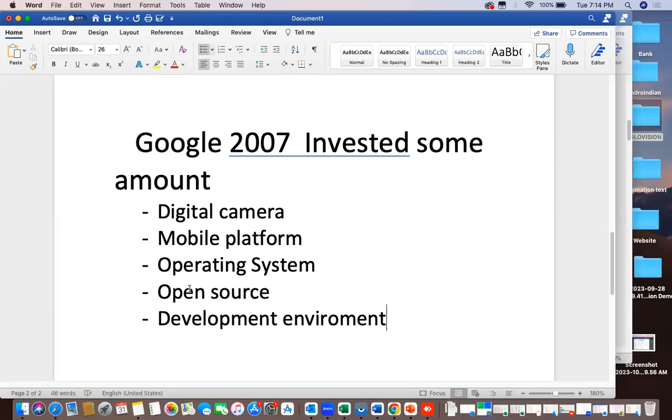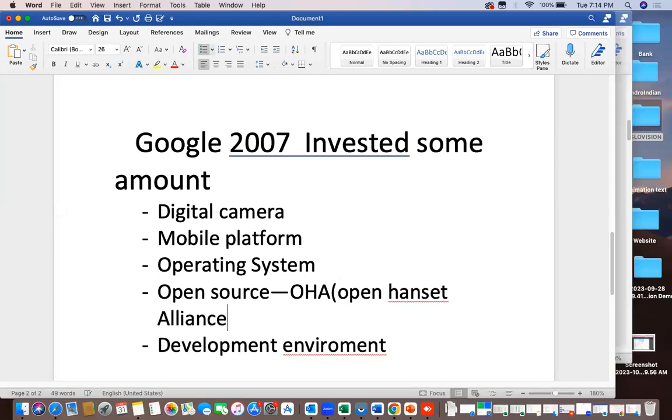Now, why this is open source, there is one reason. They did this R&D under OHA. OHA is the Open Handset Alliance, one huge community.